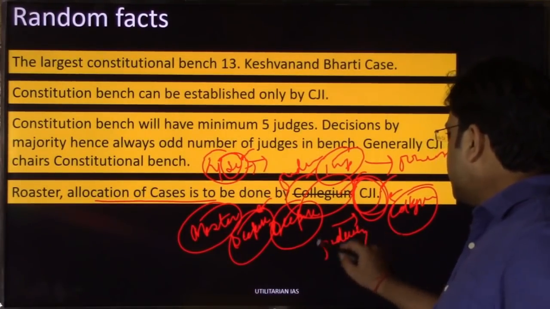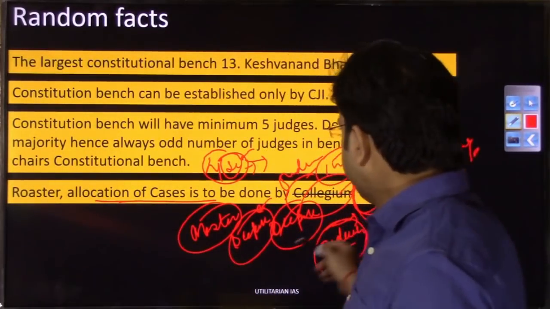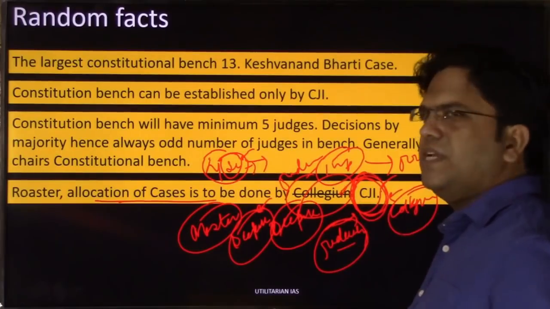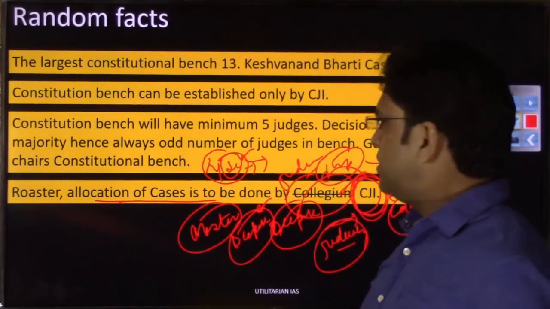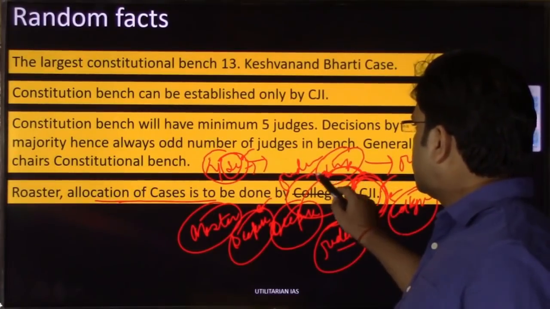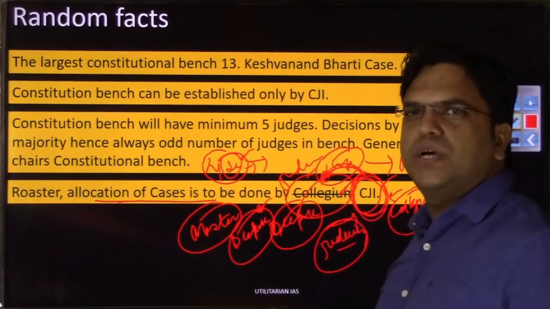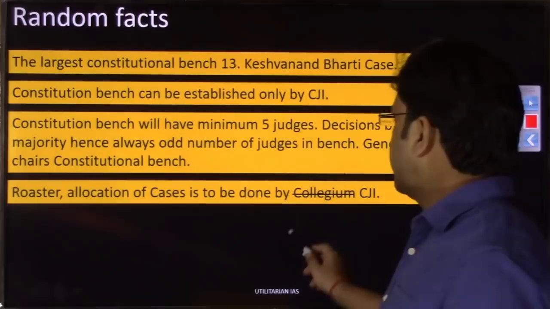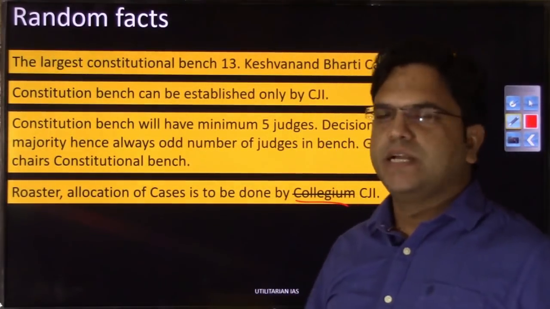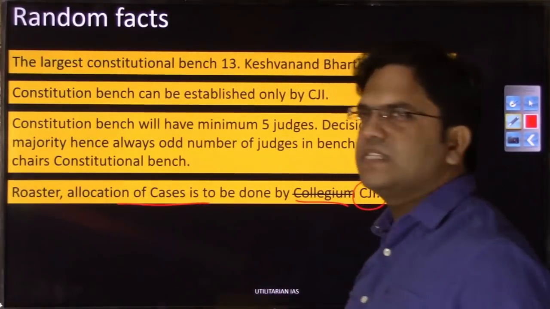So if there is any further PIL in Supreme Court on this question, और अगर Chief Justice is amenable, if he is very democratic, then he can say कि नहीं ठीक है, Chief Justice of India, he is a lone person, and to this lone person this much power should not be given, right. So let this power be transferred to the collegium, right. So अभी के लिए जो constitution judicial position है कि collegium will decide, not collegium but Chief Justice of India will decide allocation of cases कि कौन सा केस.